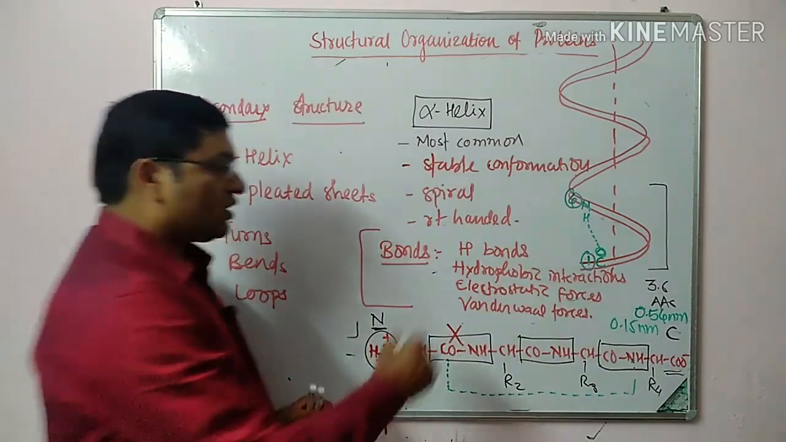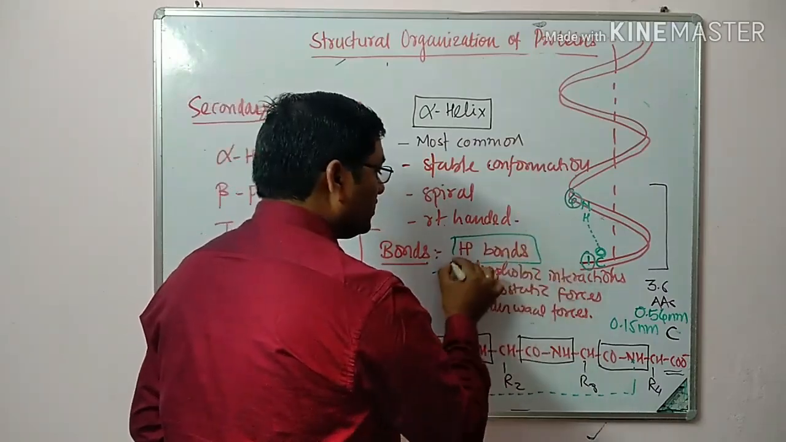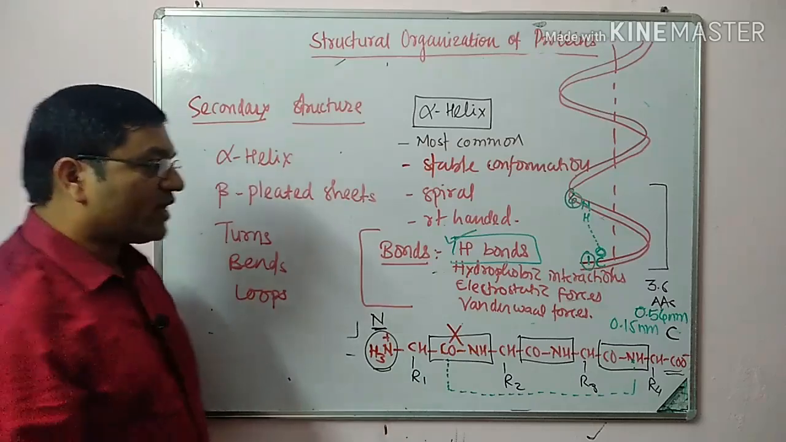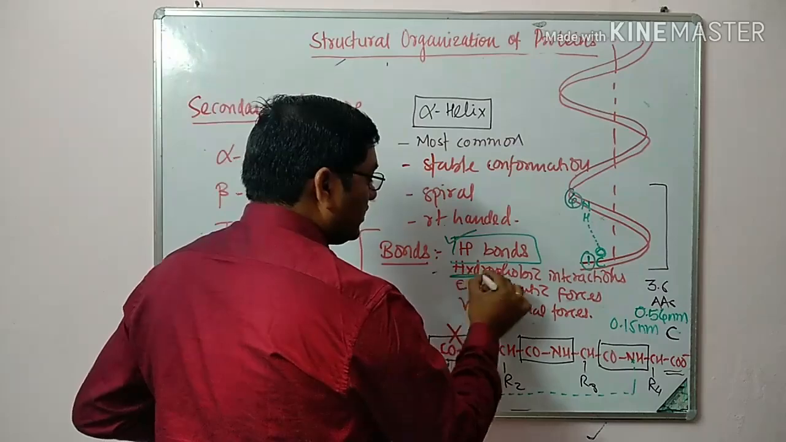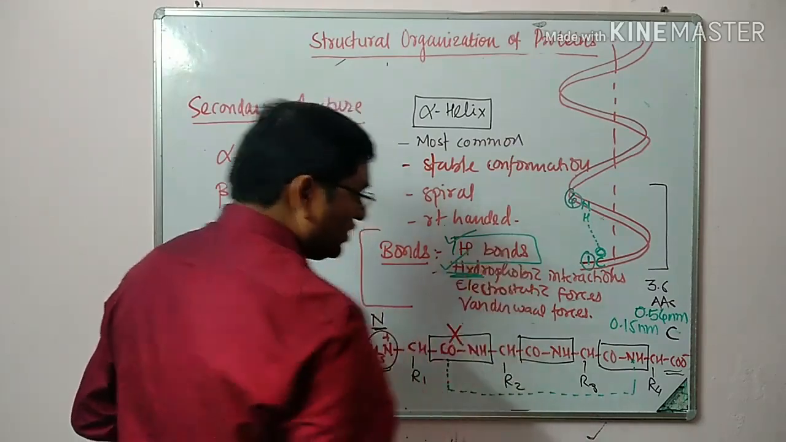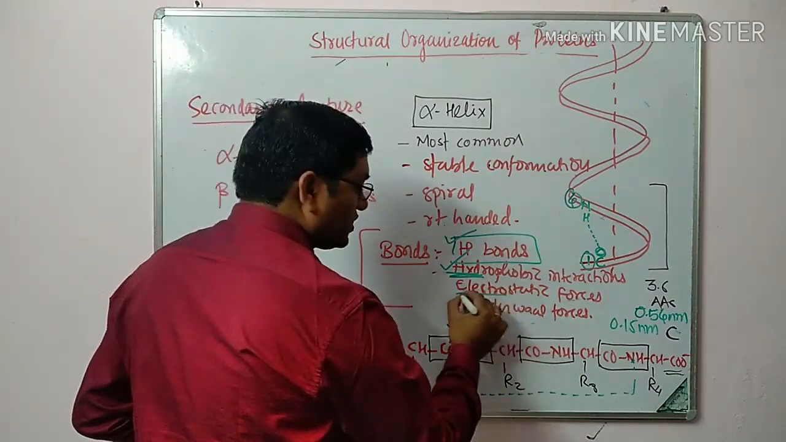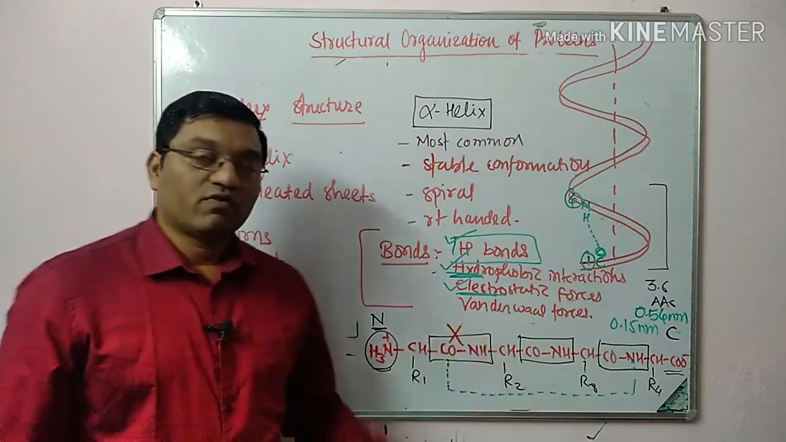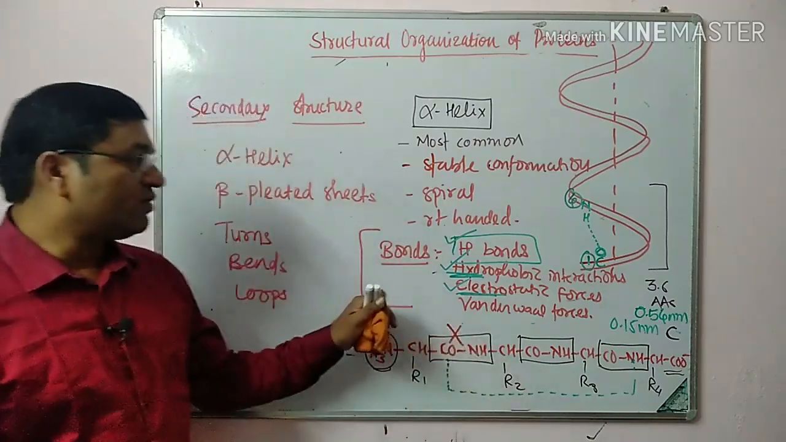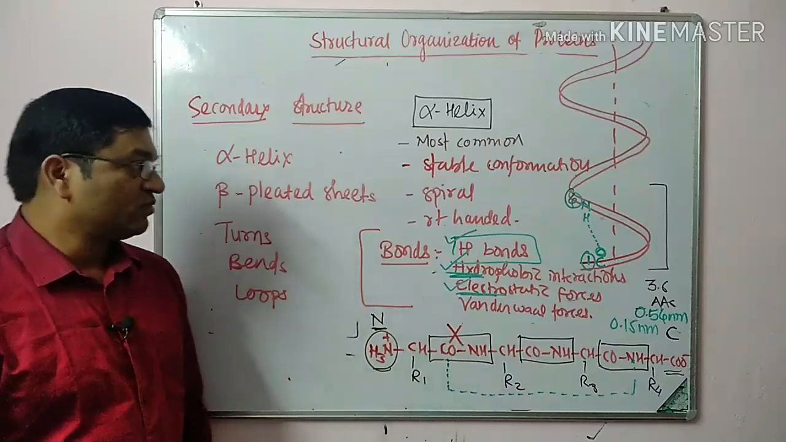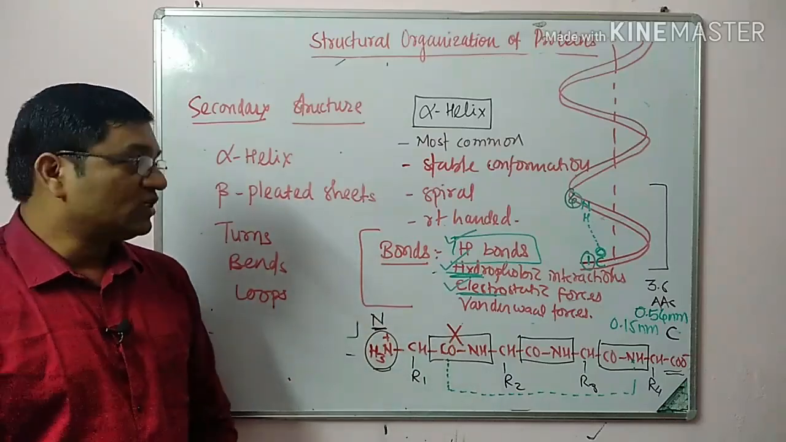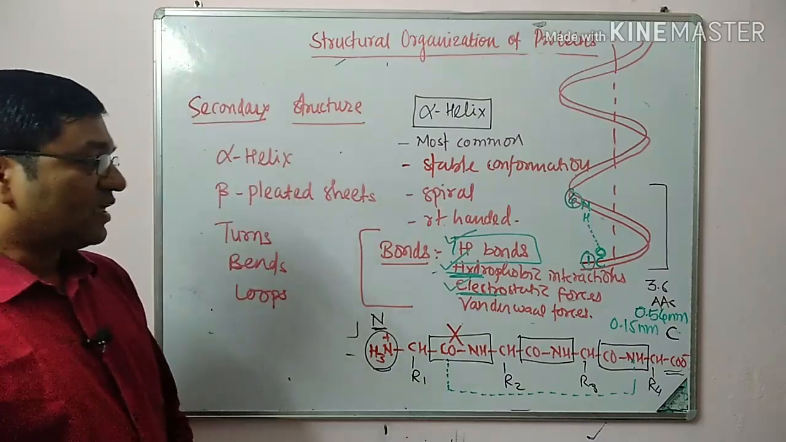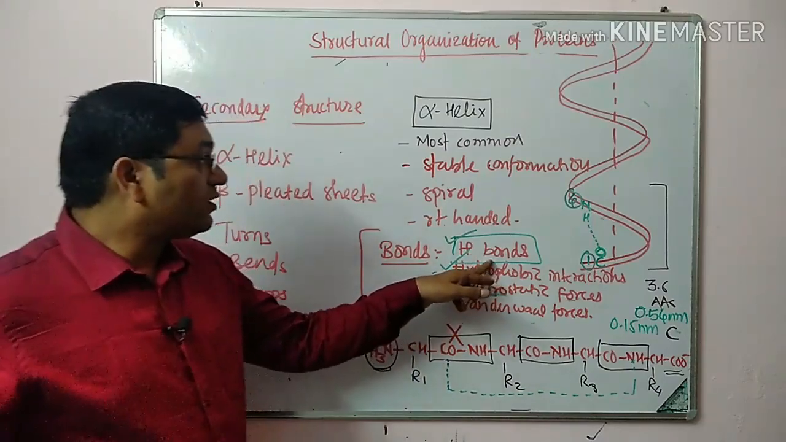So these hydrogen bonds are the main stabilizers of secondary structure, followed by hydrophobic interactions between hydrophobic amino acids, then electrostatic forces between positively and negatively charged groups, and weak van der Waals forces. So this is about the alpha helix. It is the most common stable conformation, spiral, right-handed, stabilized by intensive hydrogen bonding.